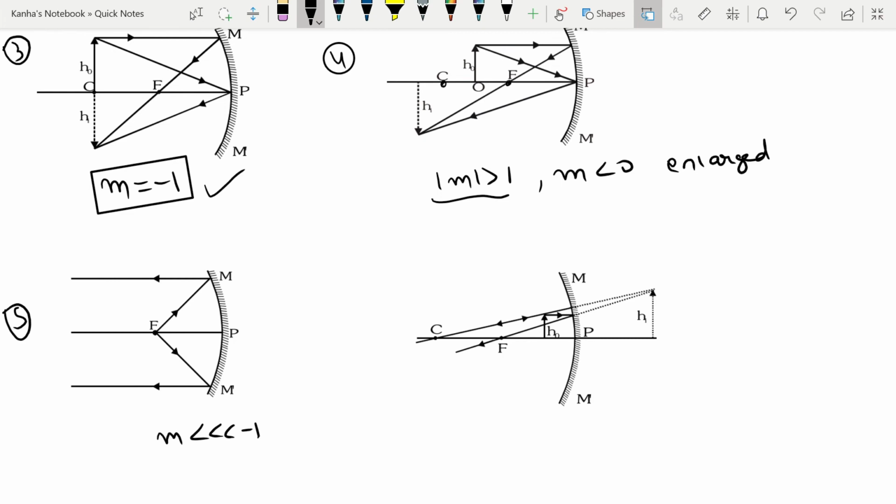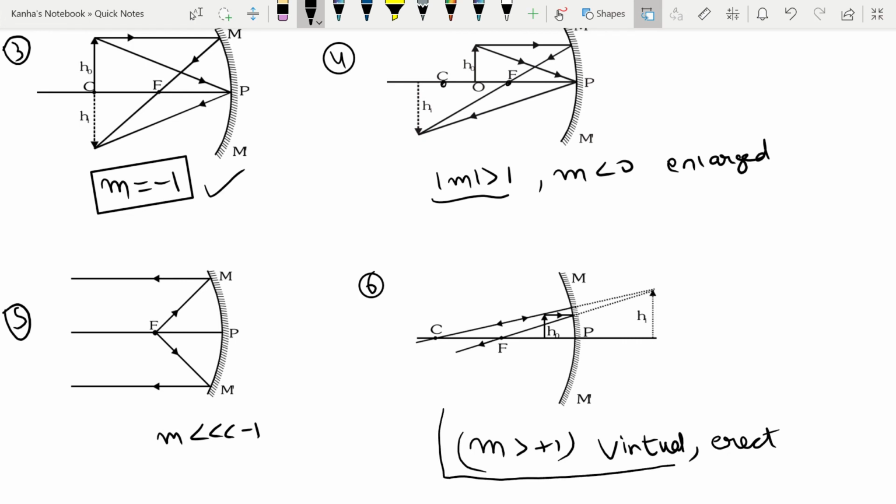And for the last case, or maybe some other cases are there as well, but for our consideration this is the last one. If the object is placed between f and p, or focus and pole, then the value of m is greater than +1, so it is definitely enlarged. But we see here that the image is virtual and erect.